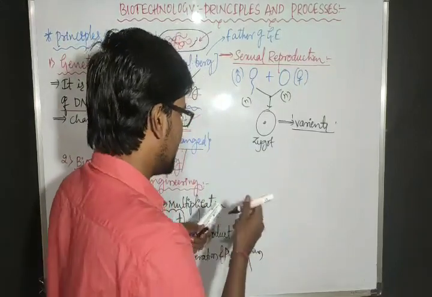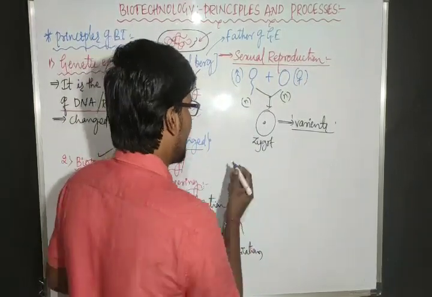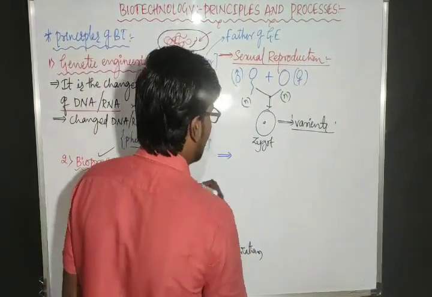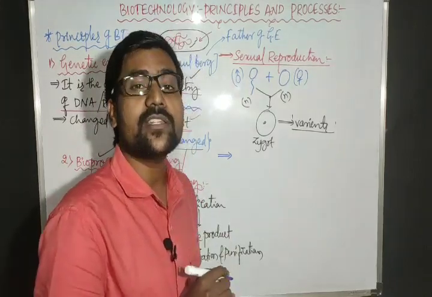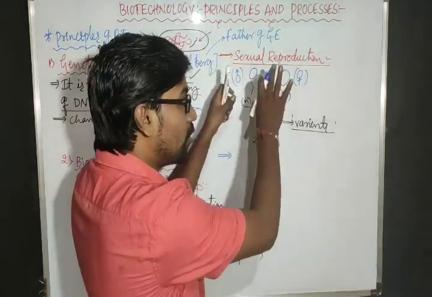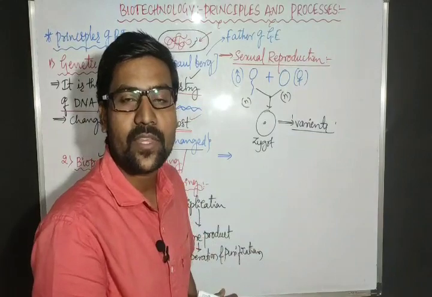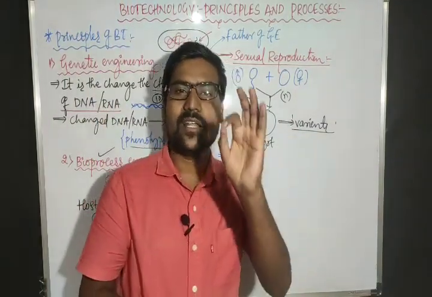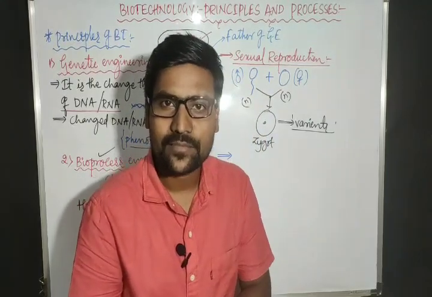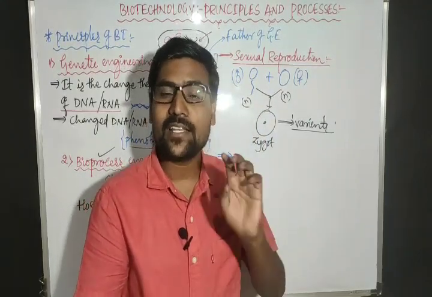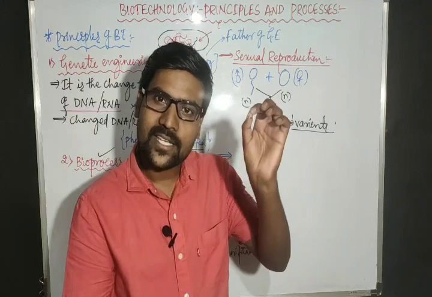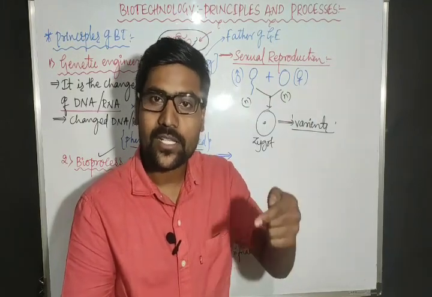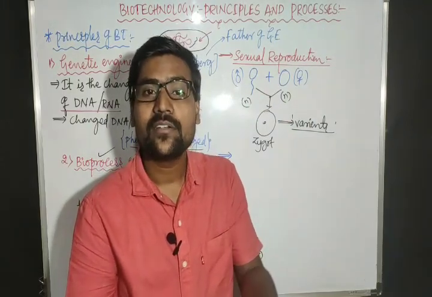Here the difference we are studying is the change in the phenotype. We cannot control the change in the phenotype here. Say for example, father's skin color is dark. Mother's skin color is white. Then what is the skin color of the children?